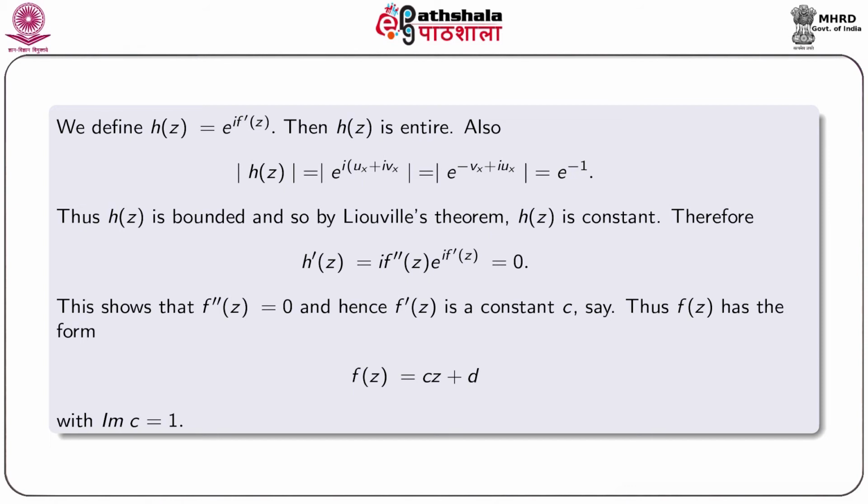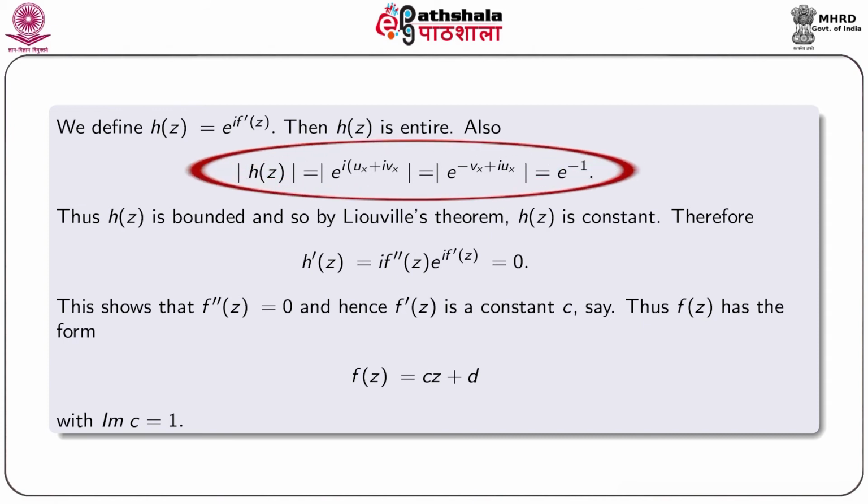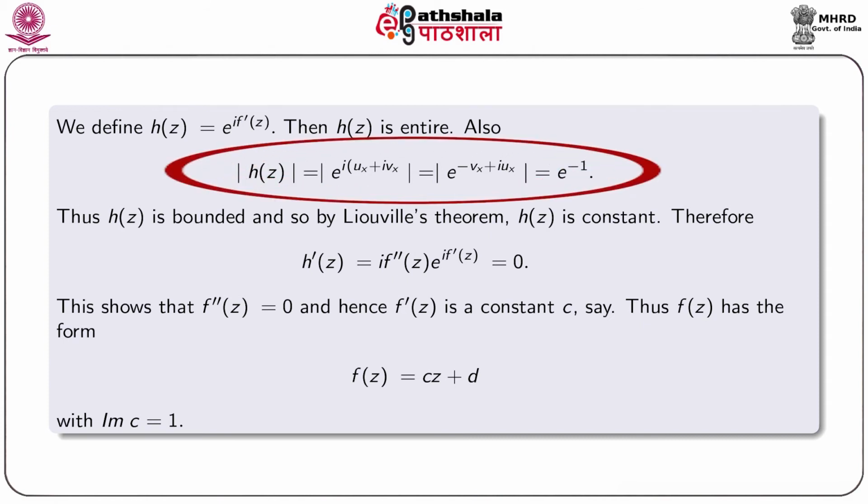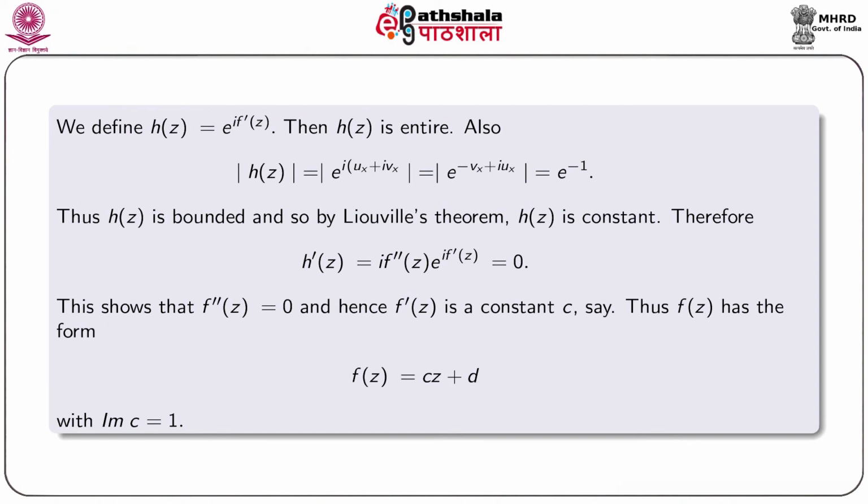We define h(z) equal to e to the power i f dash z. Then h(z) is entire. Also, modulus h(z) is equal to modulus e to the power i into (u_x plus i v_x), equal to modulus e to the power minus v_x plus i u_x, which is equal to e to the power minus 1. Thus, h(z) is bounded, and so by Liouville's theorem h(z) is constant.